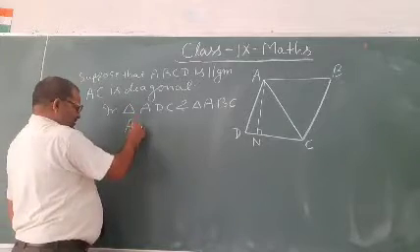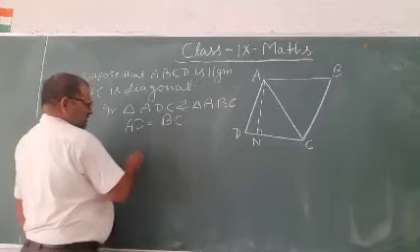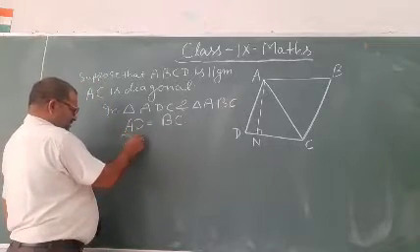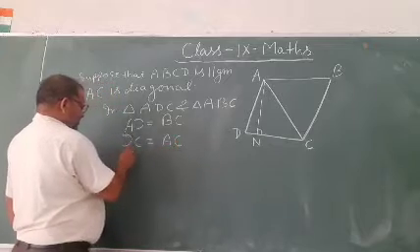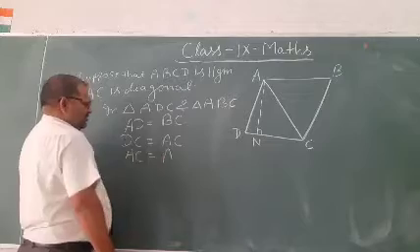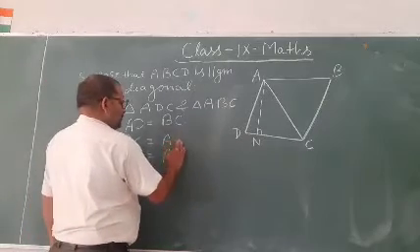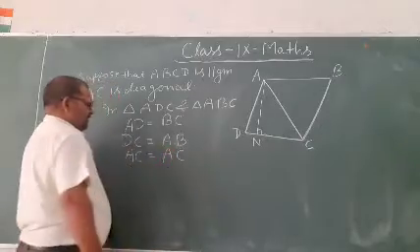AD equal to BC and DC equal to AB and AC equal to AC.